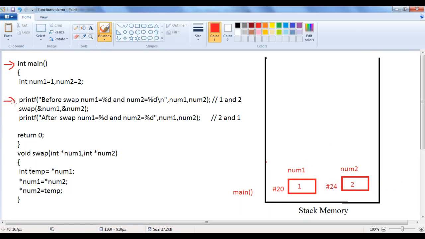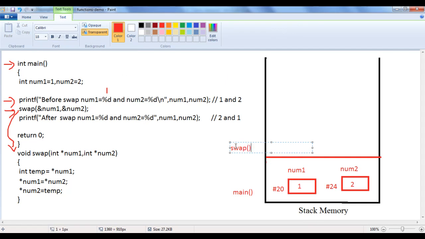Then this statement is executed. Before swap, num1 is equal to 1 and num2 is equal to 2. It displays that because the values of num1 and num2 are 1 and 2 inside the main function, right? And then the swap function is called. Control jumps from here to here. What happens? The swap function is pushed on top of the stack.